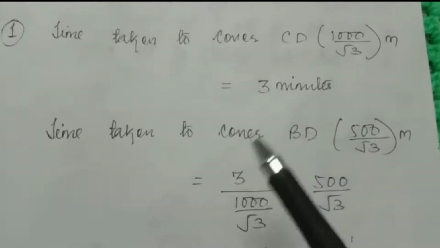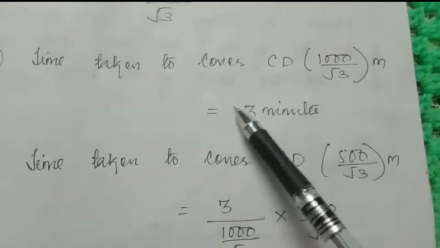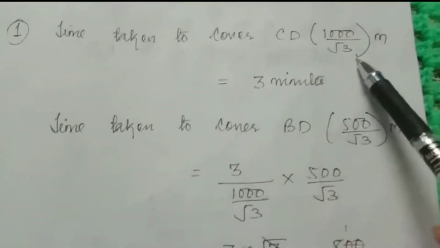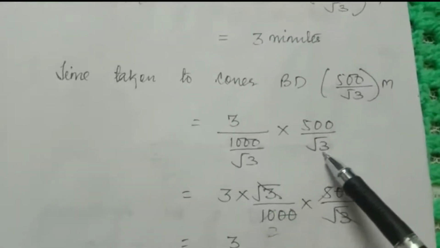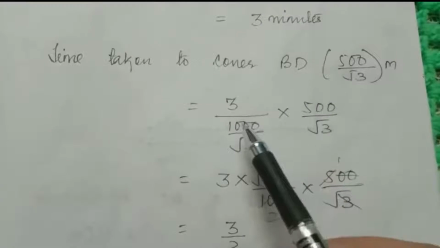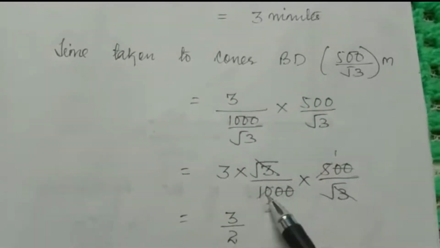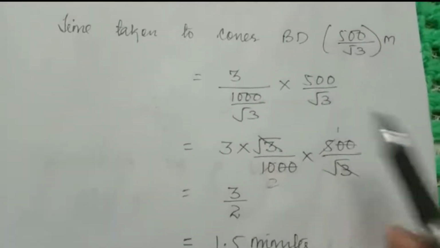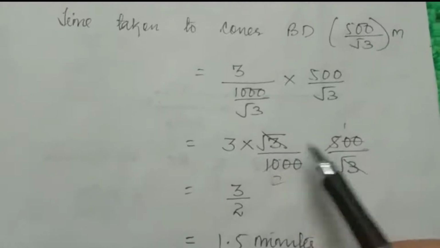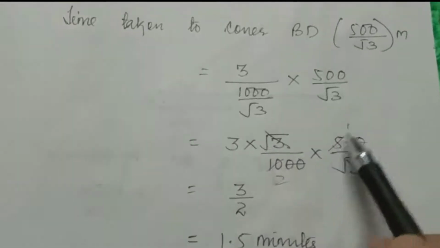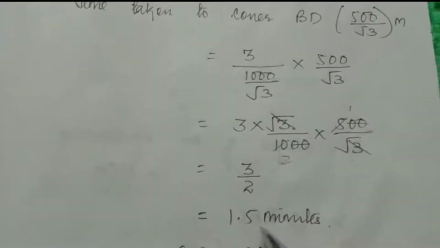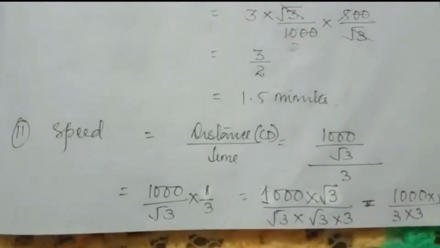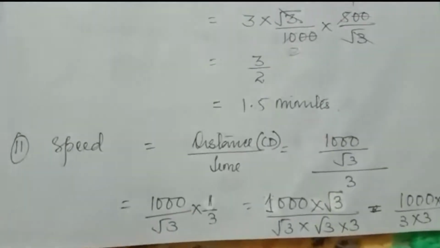Now to find the time, what we will do, we will divide this 3 by 1000 by root 3, and we will multiply by 500 by root 3. So this will be the reciprocal, 3 into root 3 by 1000 into 500 by root 3. Root 3 cancels, 0 0 cancel, 5 1s are 5, 5 2s are 10. So 3 by 2 is 1.5 minutes. So the time taken to reach B from D is 1.5 minutes.